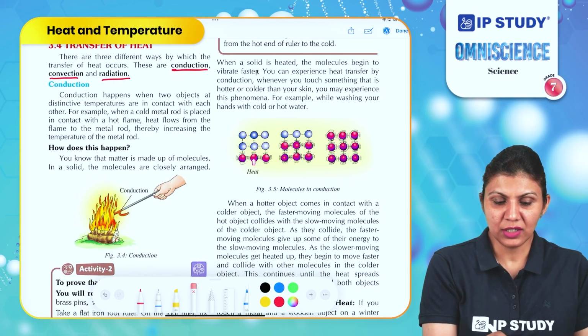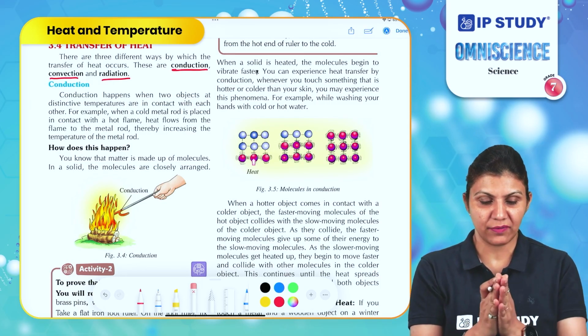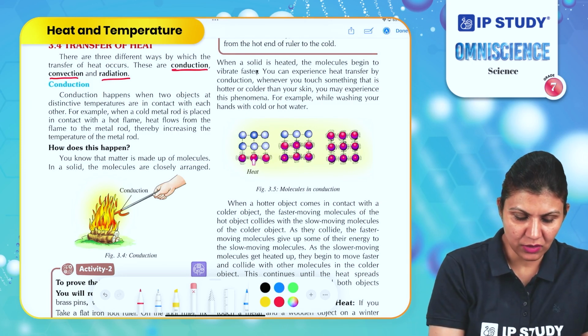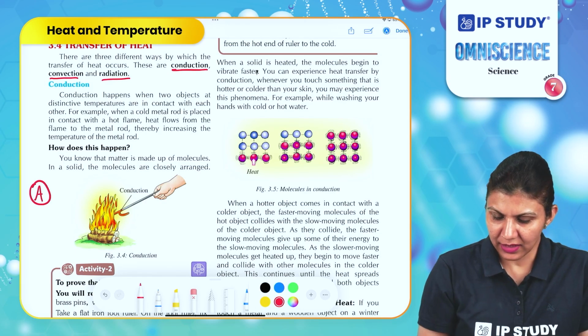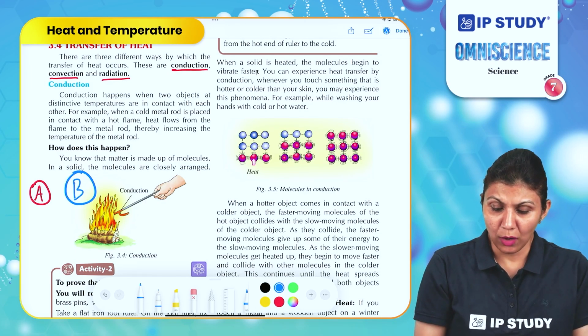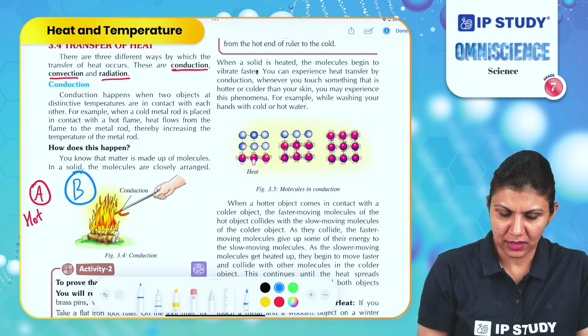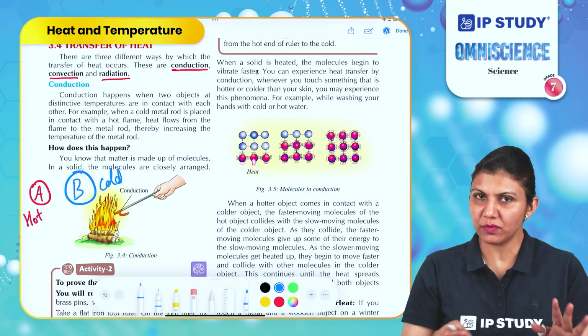Conduction happens when two objects at distinctive temperatures are in contact with each other. For example, this is object A and this is object B. Object B is cold and object A is hot. This is a variation in the temperature of these two objects.